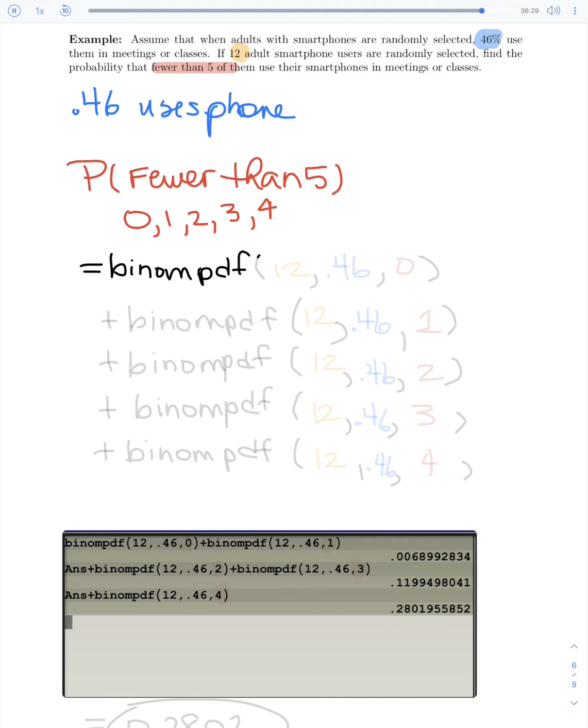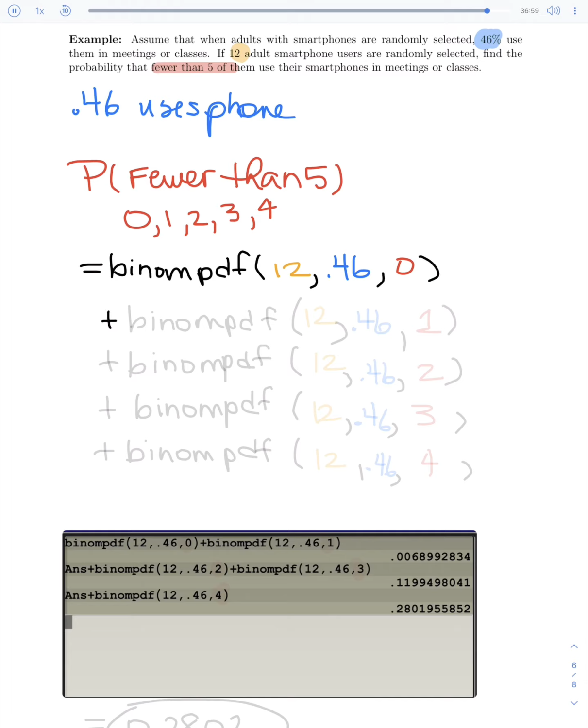And again, we always start with our total first, which in this one is there were 12 adults. And our probability of choosing someone who uses them is 0.46, uses their smartphones in meetings, and we want to know what's our probability of exactly, we'll add up all these, starting out with 0. None of them using their smartphone.